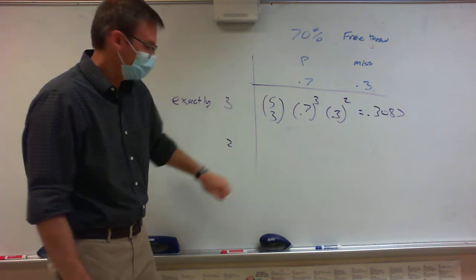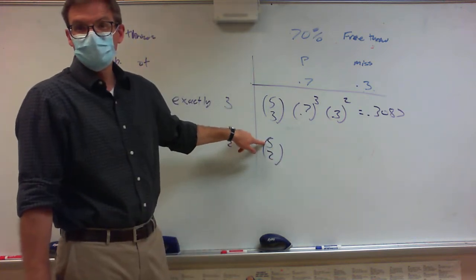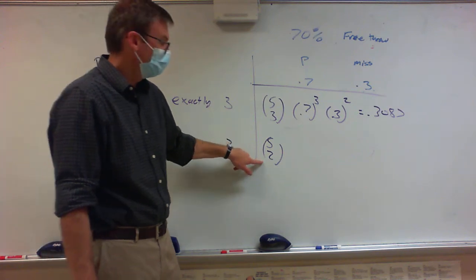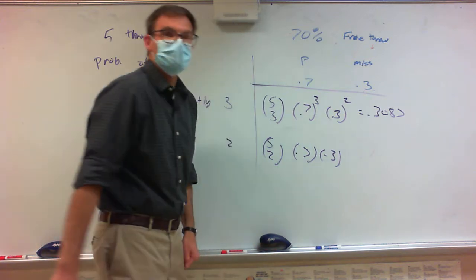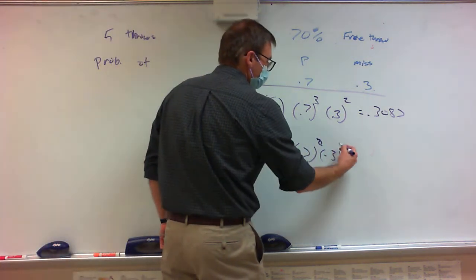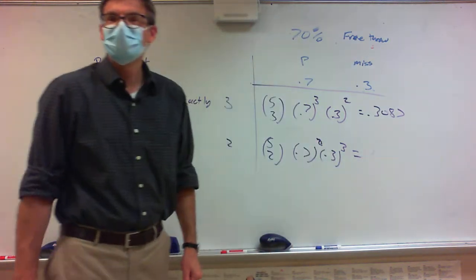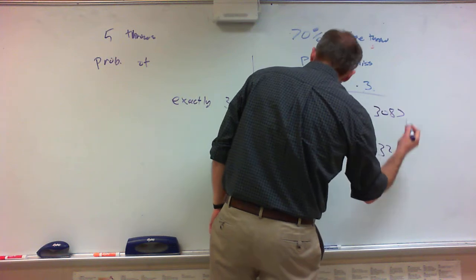That's going to be 5 choose 2, because we're taking 5 shots, we want 2 of them. So I've got my probability of success and my probability of failure. How many times did we succeed? 2. How many times did we fail? 3. And what number is that? 0.1323.